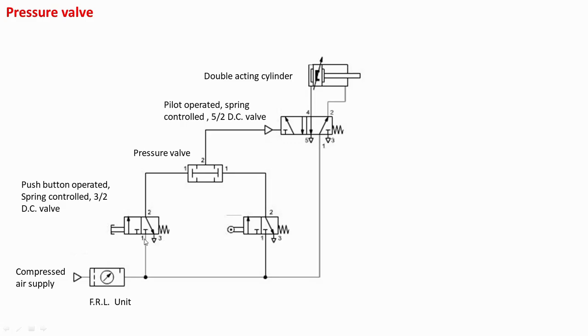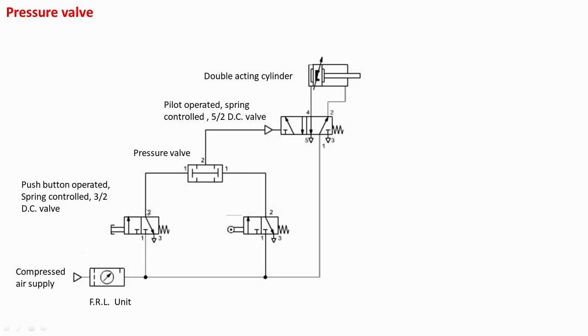So there are three ports 1, 2 and 3, and there are two positions, left envelope mode and right envelope mode. So it is a 3 by 2 direction control valve. This is the pressure valve, which is used to generate the signal at port 2 when it receives the signal from both the ports, that is this port 1 on the left hand side as well as this port 1 on the right hand side.